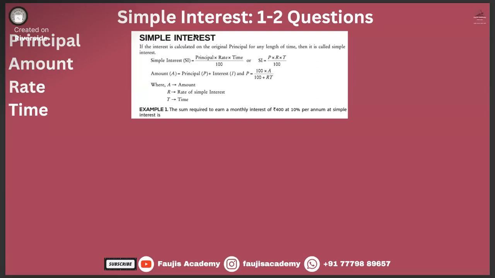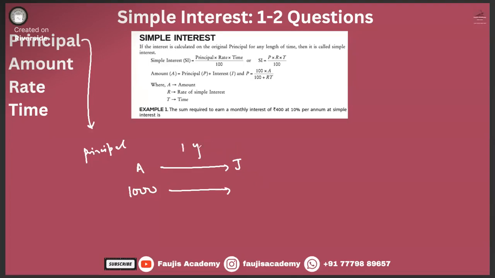Before I move on to the questions and the basic concepts, let's understand a few of the terminologies. The first terminology is the principal. Let us say Abhikaran gives 1,000 rupees to Janagraj and says, hey Janagraj, return it to me after 1 year, but I want some commission, let's say 10% for the sake of simplicity.